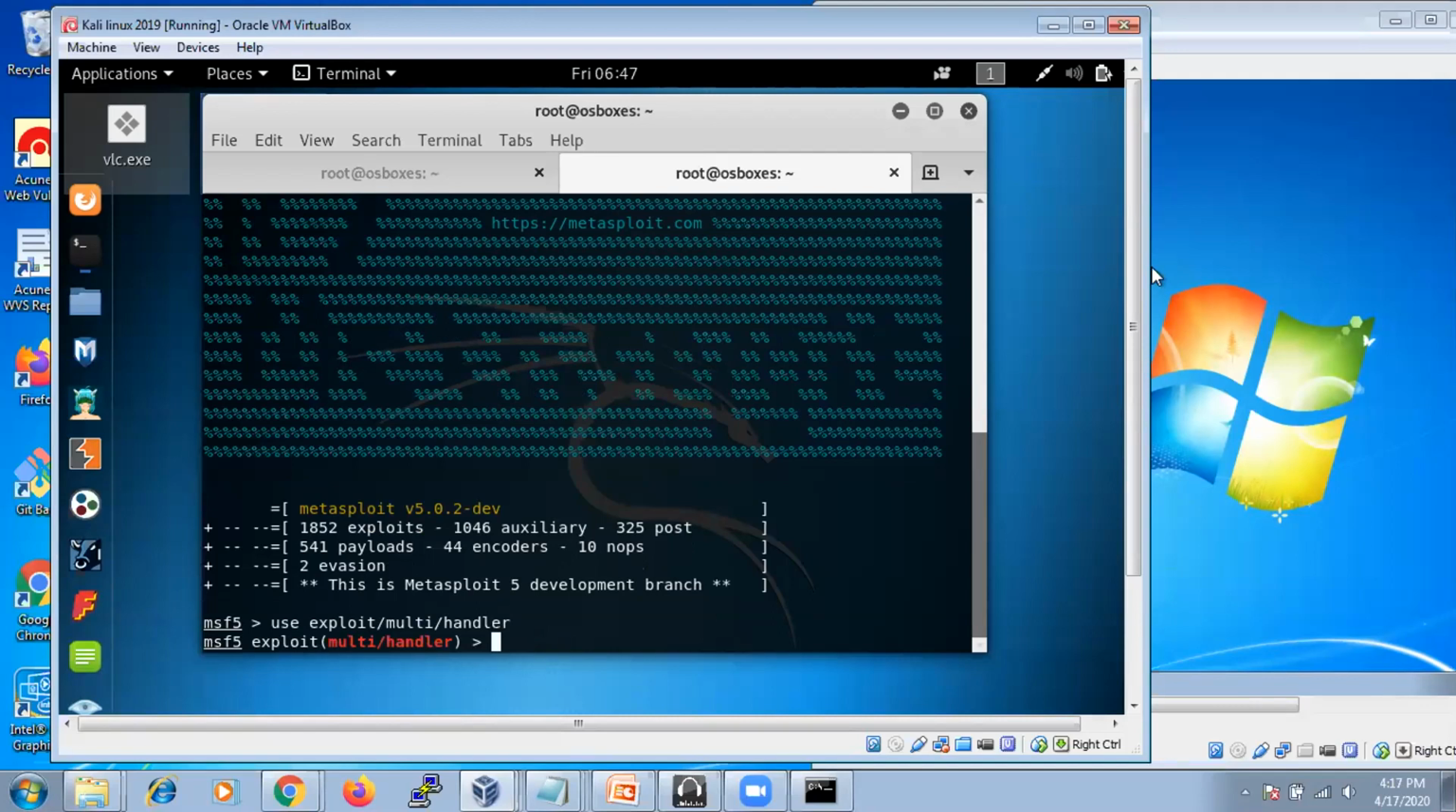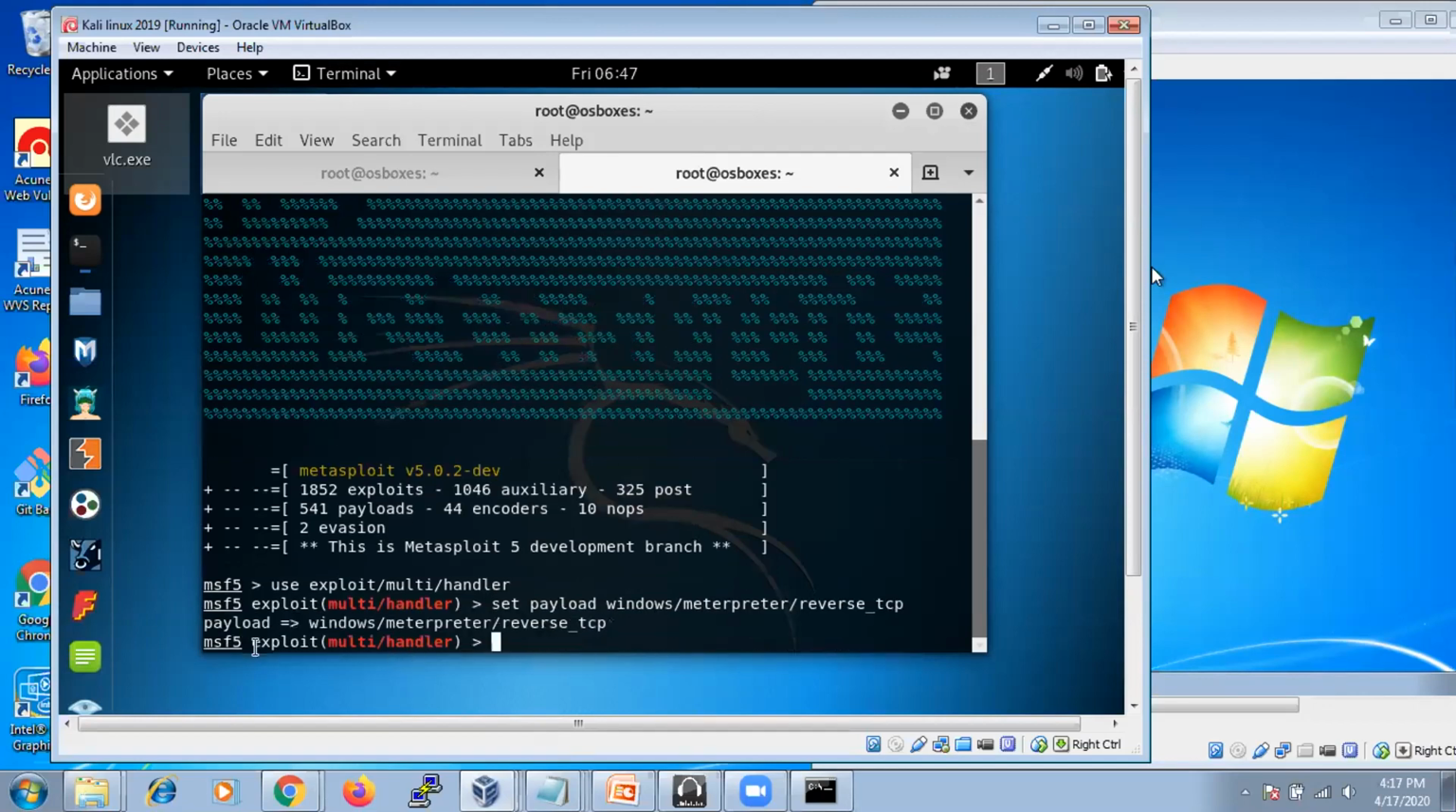Once we're done with this, we are in exploitation mode. Then we need to tell the exploit what payload we have used, what local IP address, and what local port number. So we use set payload. What is the payload we have used? windows/meterpreter/reverse_tcp. Okay, the payload was set.